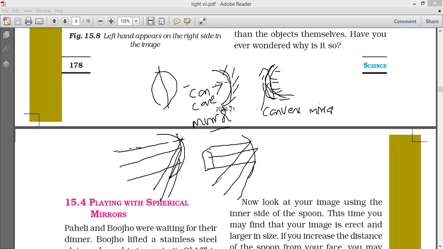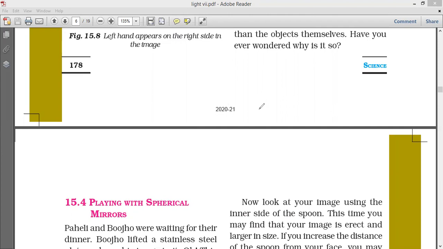This is the object, this is the image. Suppose the object is at a very long distance. We will see what is focus, what is curvature, radius of curvature, what is the principal point, principal axis. All this we will see.